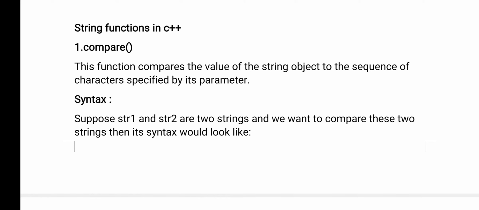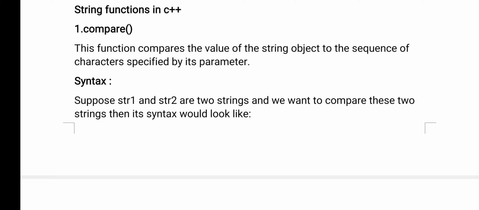Here we have a few important string functions which help the user to manipulate and change the size of the string. You can modify the string by using string manipulation functions. The first one is compare. In the name itself, you have a definition. So what is the compare function here?